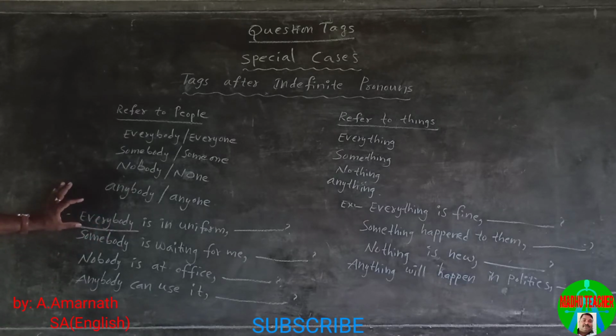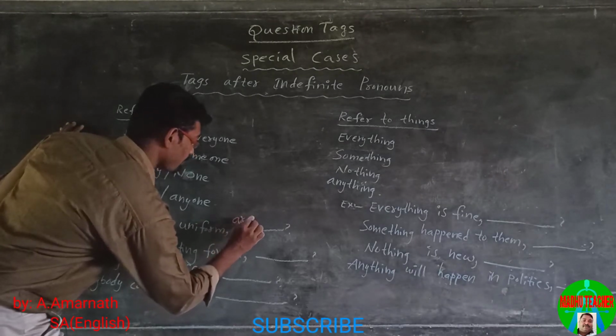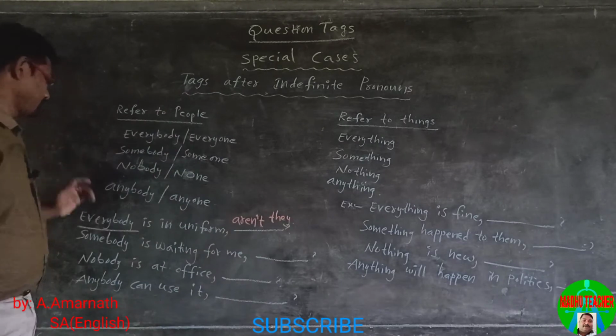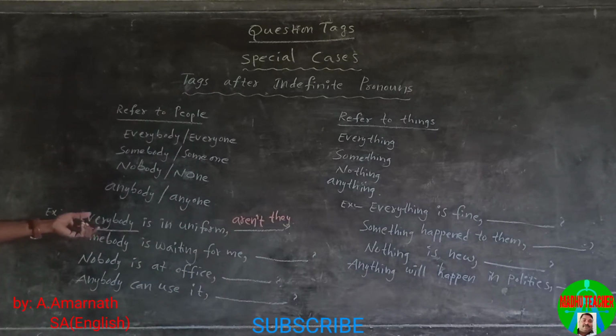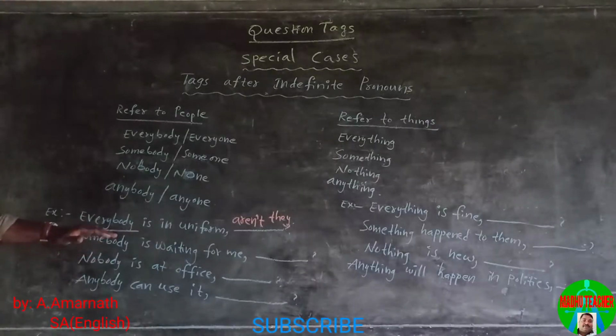Here everybody refers to a single person, but we use a plural pronoun. Aren't they? Everybody means all, so we use the pronoun they.